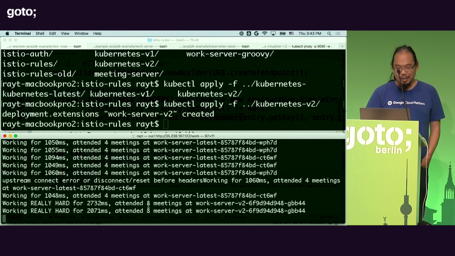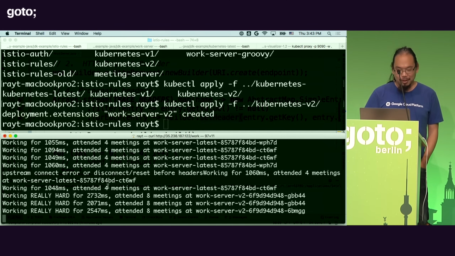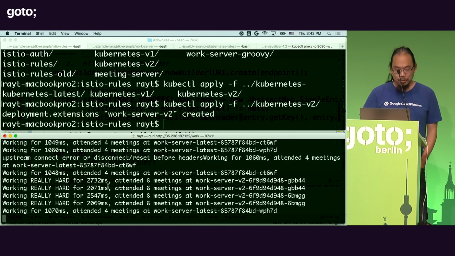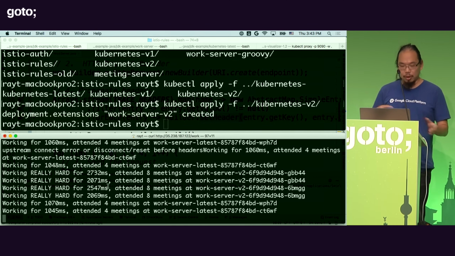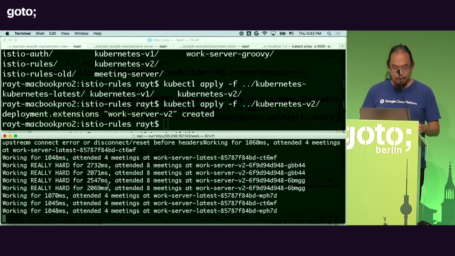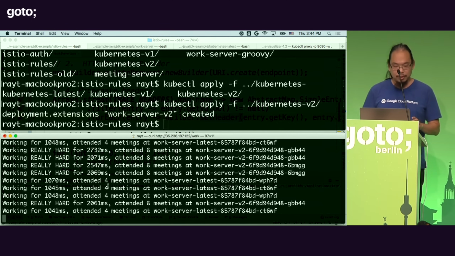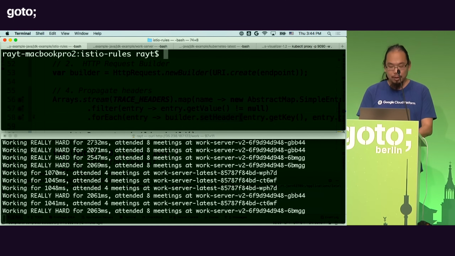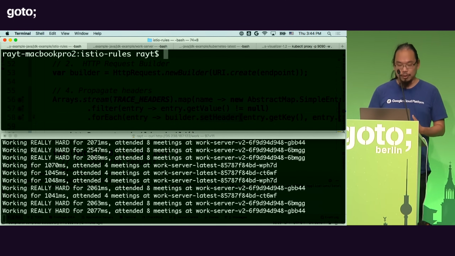So when I'm working hard, I go to 8 meetings. When I'm not working so hard, I only go to 4. Okay? So you can see how this is being load balanced across the different services. And you can also see that it's a little bit deterministic. That is also because, by default, we are using a round-robin load balancer.